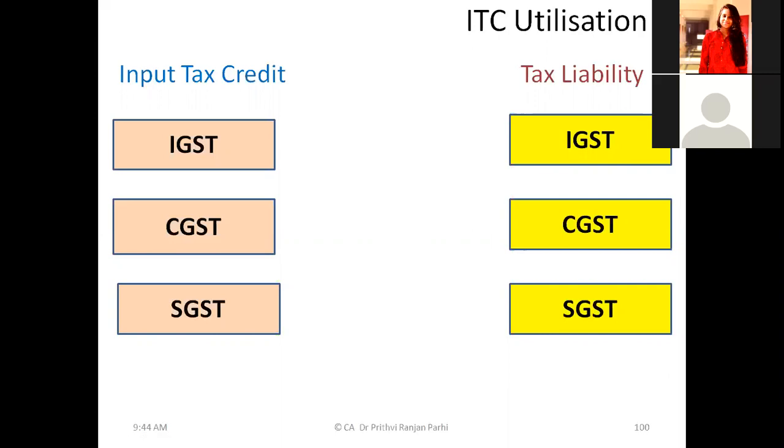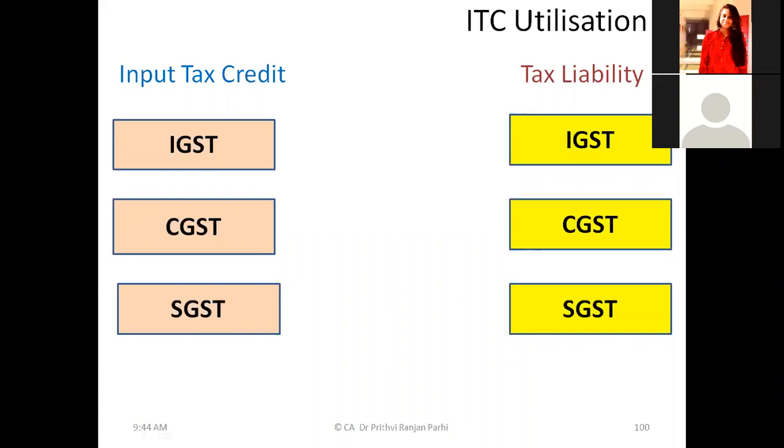Again, Aditi, reply. Sir, where there is an intrastate supply. When there is an intrastate supply. Okay. So there is a possibility there will be IGST input, CGST input, and SGST input. And there is a possibility there will be IGST liability, CGST liability, and SGST liability. It depends upon the situation, what kind of business transaction you are going to do.